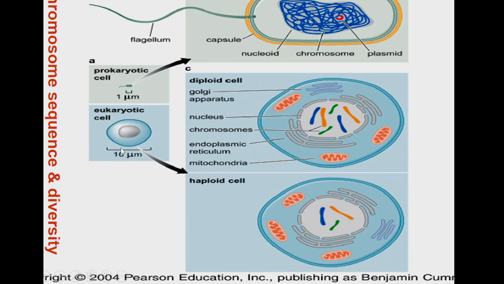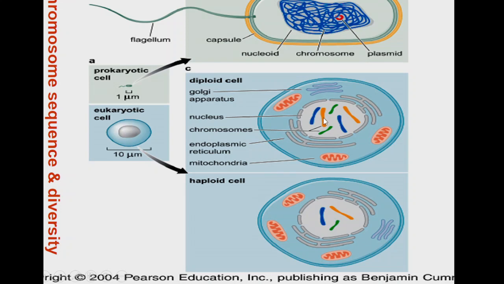Along with that, this eukaryotic cell has other well developed organelles. We have the nucleus, endoplasmic reticulum, Golgi apparatus, mitochondria, etc. In the case of the prokaryotic cell, the DNA is freely suspended. We call it a nucleoid, which is not bounded by a nuclear membrane. Here in a typical bacterial cell, the genetic material is freely suspended within the cell. While in the eukaryotic cell, it is present within a nuclear membrane. So this particular structure is the nucleus.